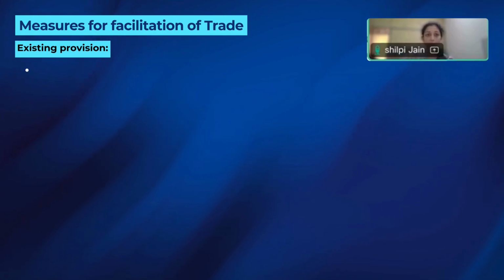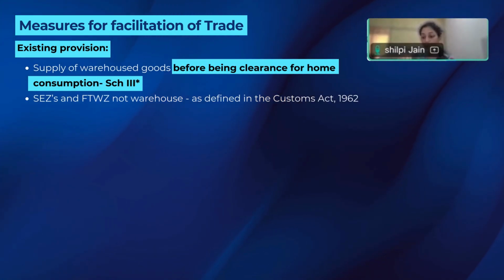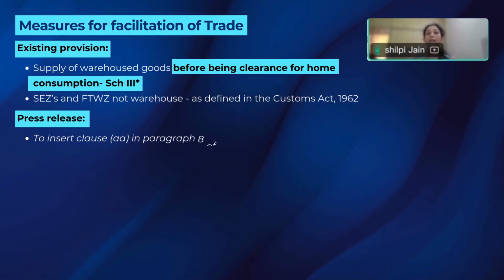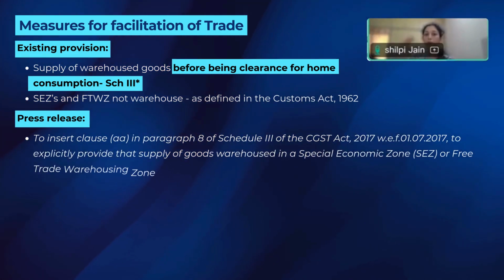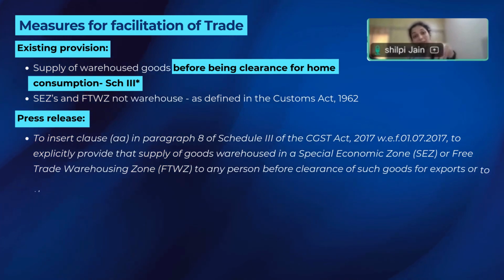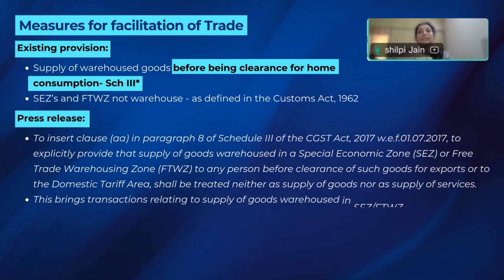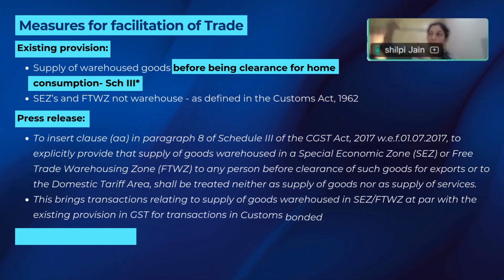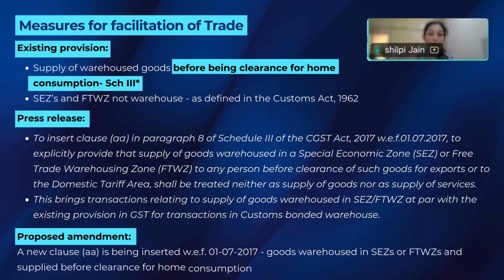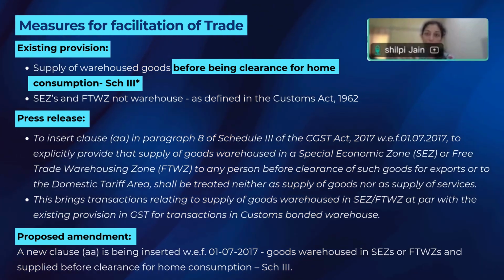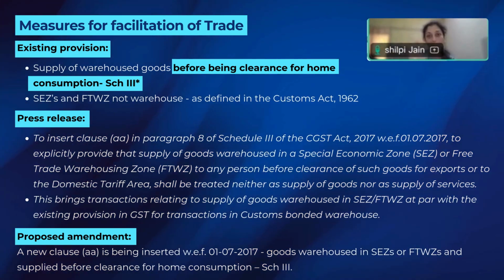Existing provision says warehoused goods which are not cleared for home consumption. So supply of warehoused goods before clearance for home consumption. So once it comes under customs or SEZ, if we look at under customs, SEZ is a place outside India, right? It's not a place in India. So when in a warehouse itself, we are considering that it is a Schedule 3 item, SEZ, which is considered as outside India, also technically, logically, they should have given this benefit.